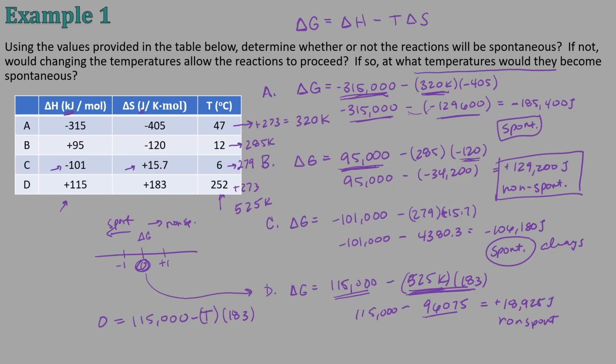That's why I put a 0 in for delta G. And then I'm going to subtract negative 115,000 from both sides. And then I'm going to divide by negative 183. So I end up getting, I'm going to bring this over here.